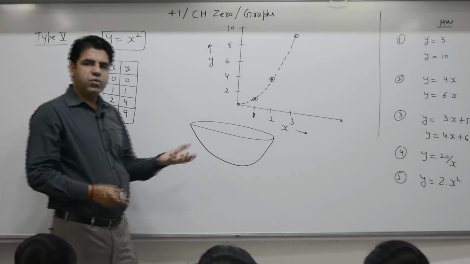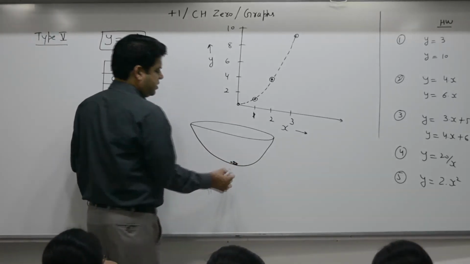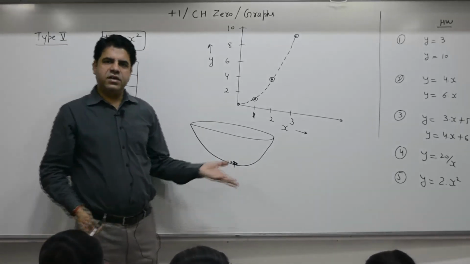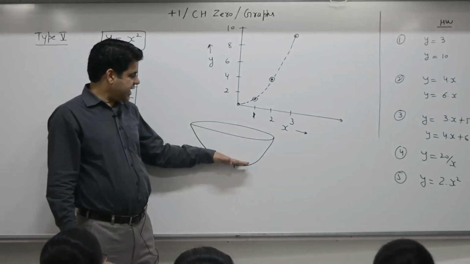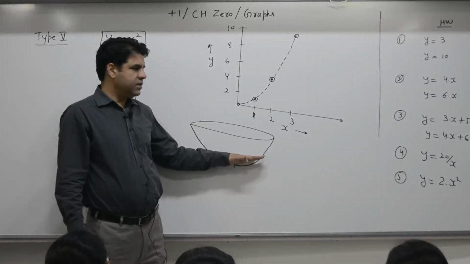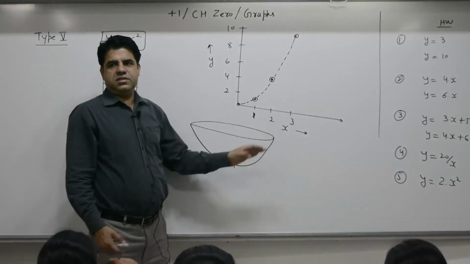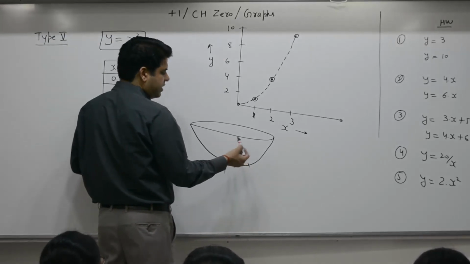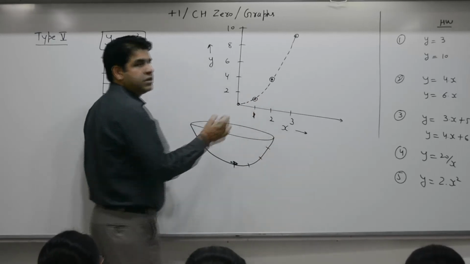Equivalent is a utensil, a bowl, with an insect, a cockroach. At this point, it is flat, horizontal, comfortable, alive. As the cockroach moves up, slope increases. So slope at this point has increased, say 1, slope at this point will be 2, slope at this point will be 3.